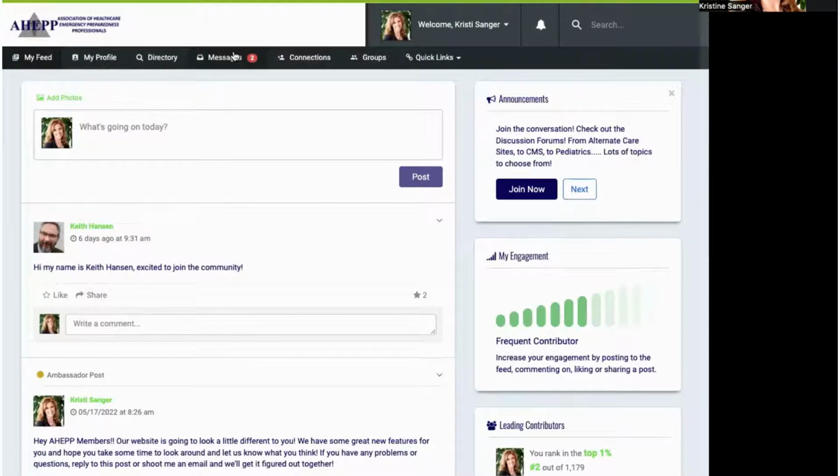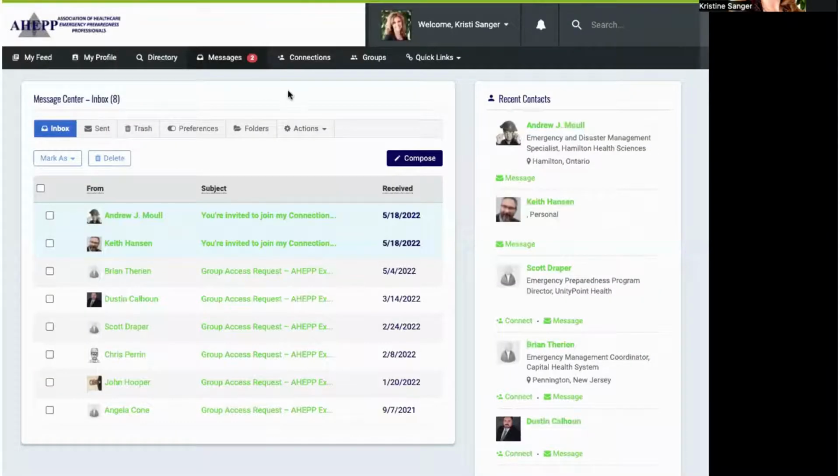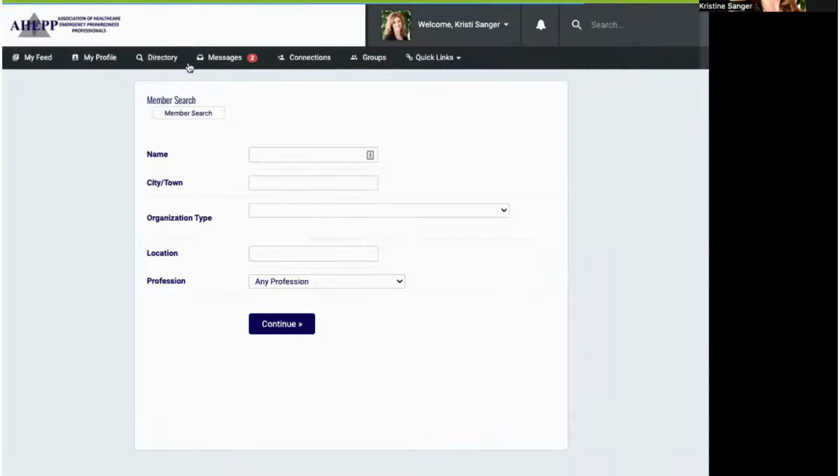Also, there's a section for messages, where you can get messages from other members. You're going to get a message each time somebody is inviting you to join connections. And if you want to find somebody to connect to, just go to the directory, do a search, find that person, and it'll ask if you want to connect to that person.